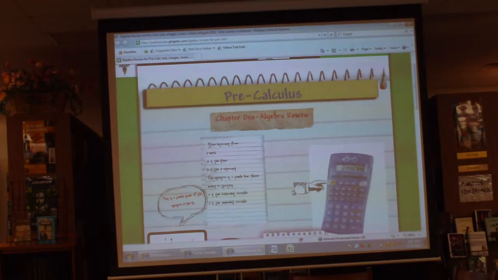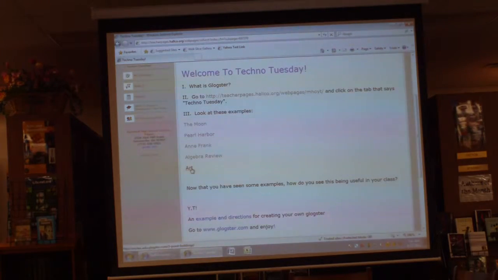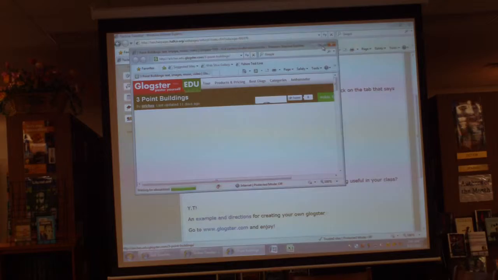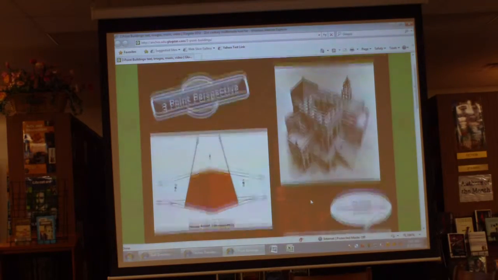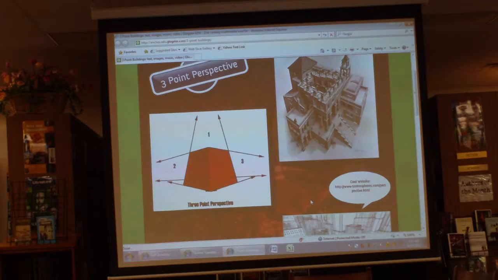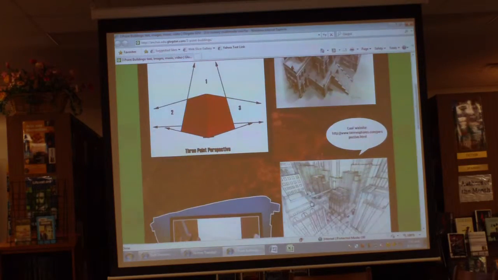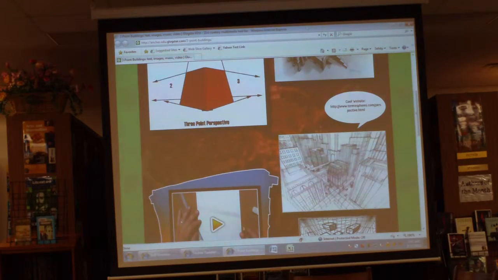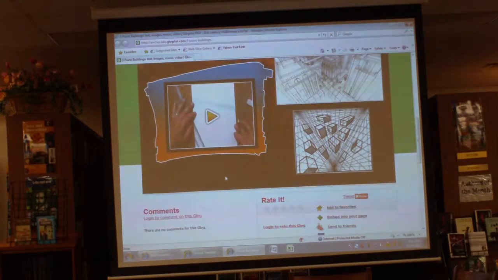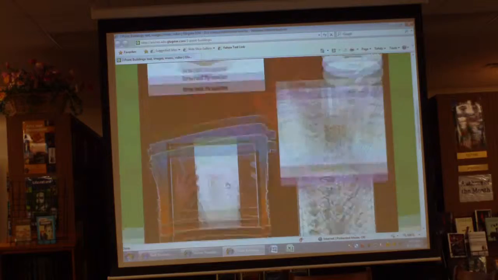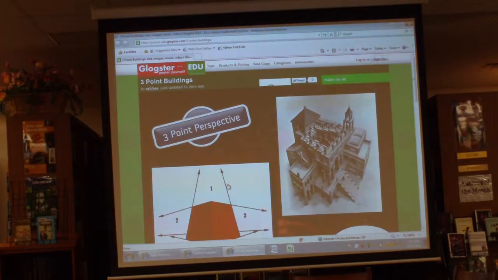And then I did one for fine arts that I really like because it's very crisp and very clean. And it's got just a couple images there that talk about 3-point perspective and very informative. Got some different examples. Got a website and it's got a video of perspective drawing. So with all these things put together, this is a very nice, informative piece of work.